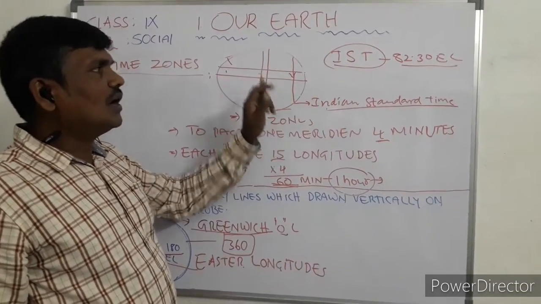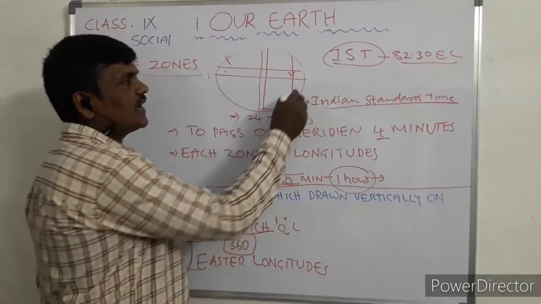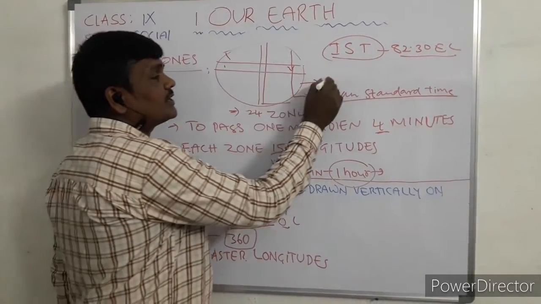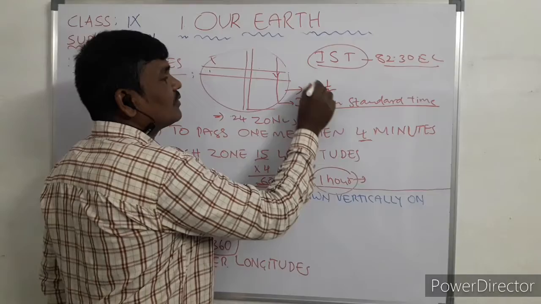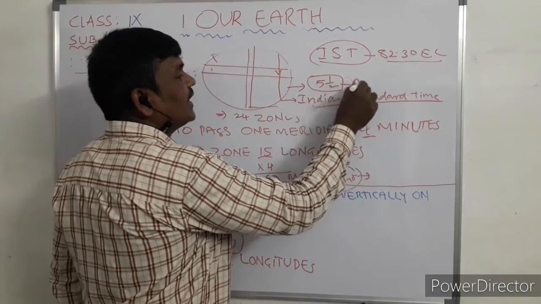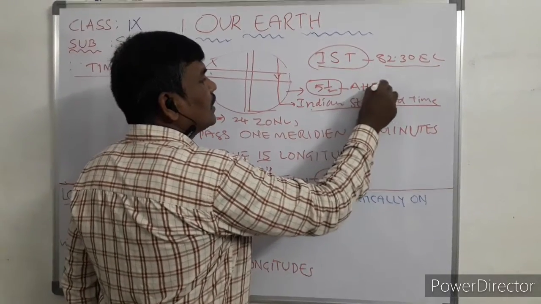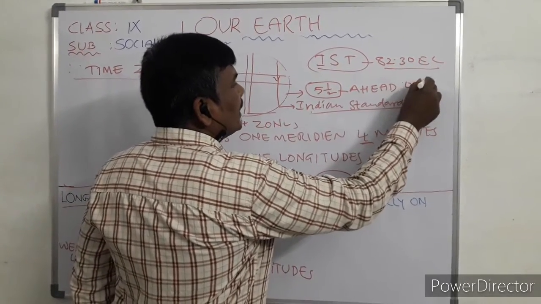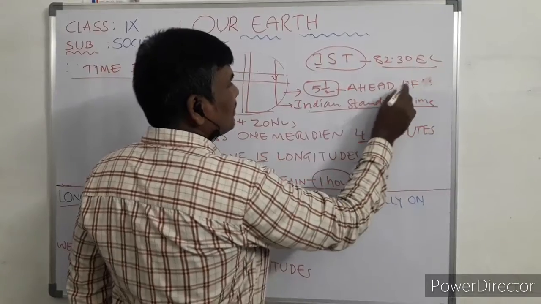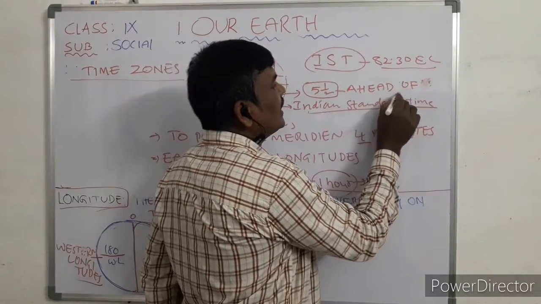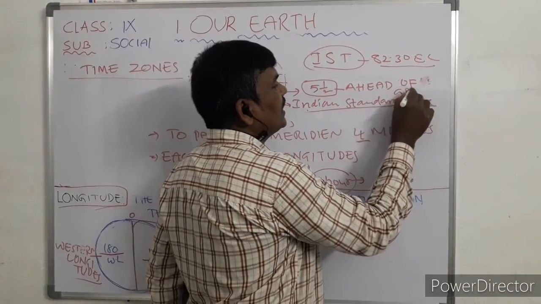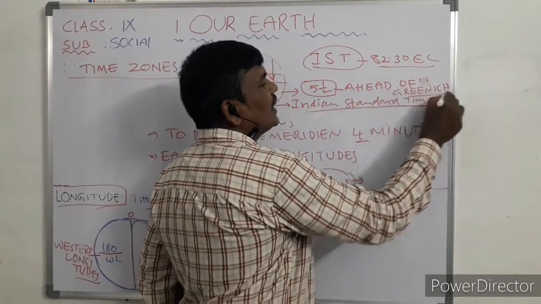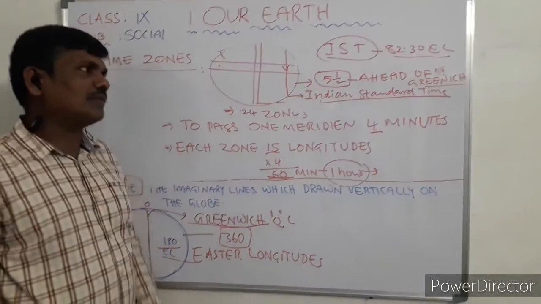Indian Standard Time is ahead of Greenwich time by how many hours? 5.5 hours ahead of London or Greenwich time. That you will have to write there. Greenwich time, that you have to remember.